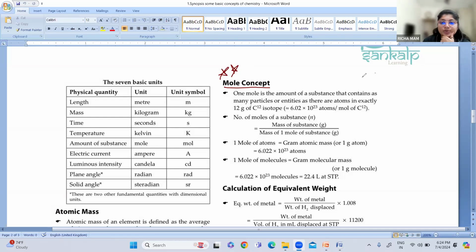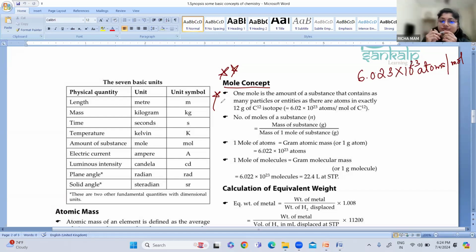So what is 1 mole? 1 mole is equal to Avogadro's number. What is Avogadro's number? 6.023 into 10 raised to 23 atoms per mole. This is the Avogadro's number. What is a mole? Very important, there can be a question. A mole is the amount of substance that contains as many particles or atoms as exactly 12 grams of C12 isotope.